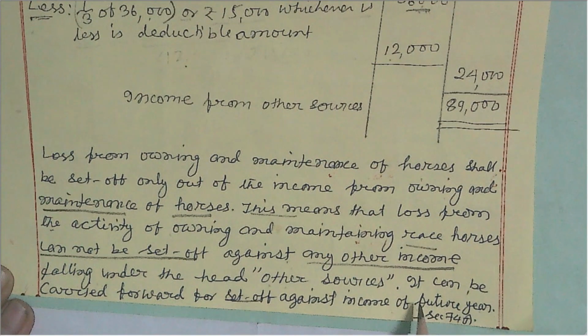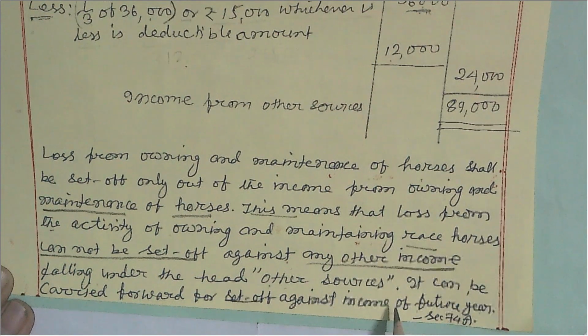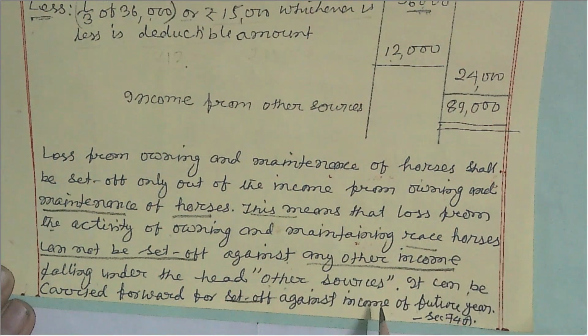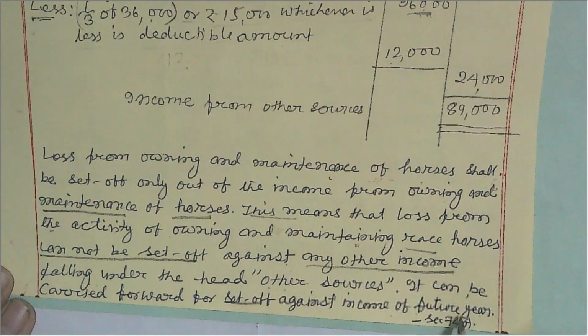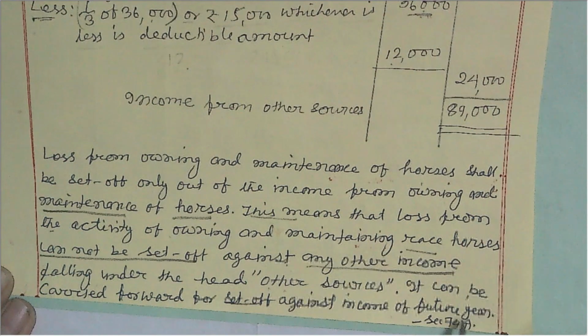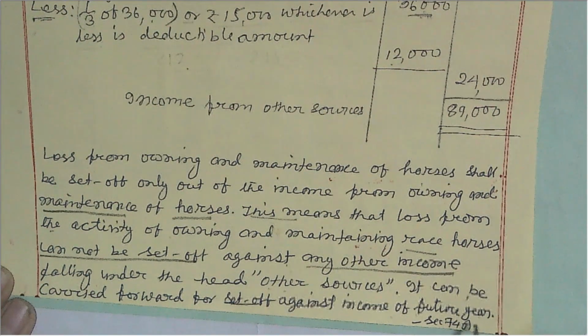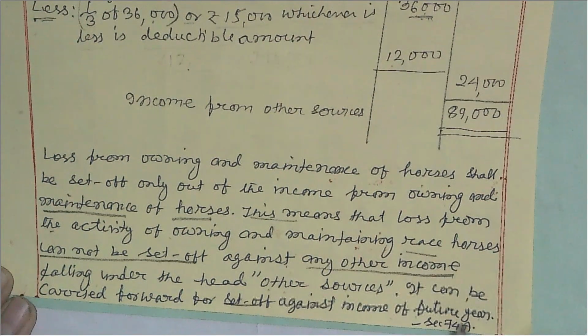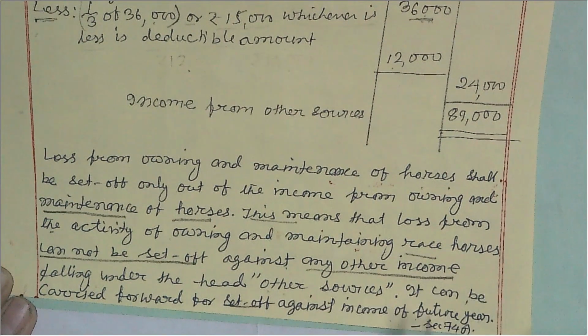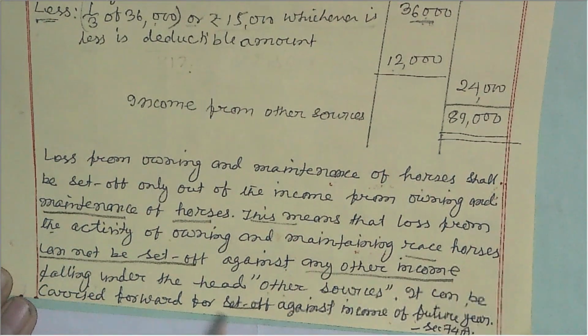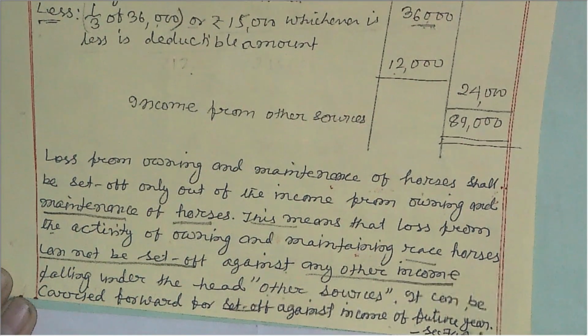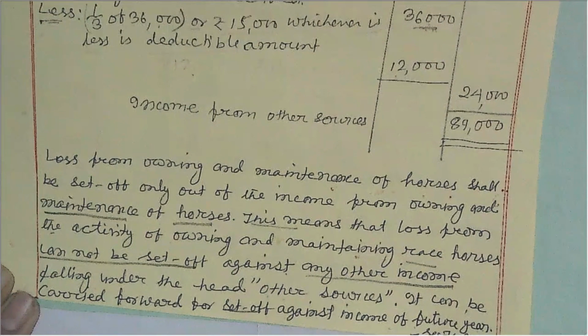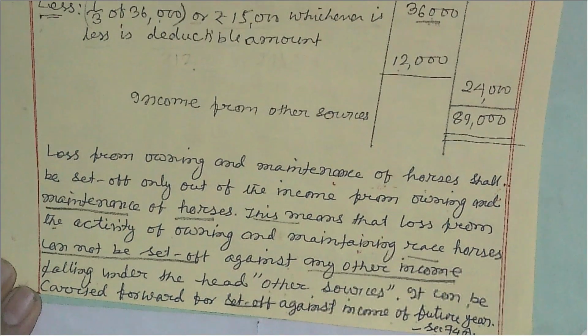That means in the near future, if there is any income from owning and maintenance of horses, then out of that income this loss can be deducted in that respective year, with certain limitations. This is given under section 74A, that it can be carried forward for set off against income of future years.